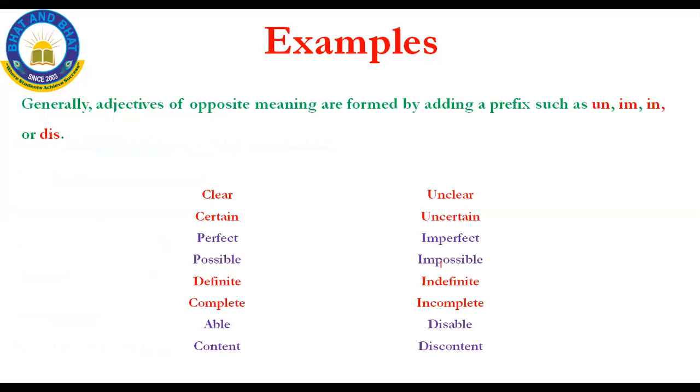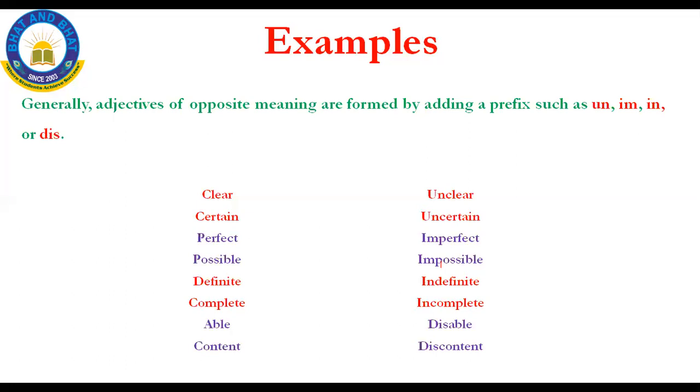And then the fourth one is, generally adjectives of opposite meaning are formed by adding a prefix. Now my dear kids, you should know the difference between prefix and suffix. Prefix is nothing but the word part which is added before a word.